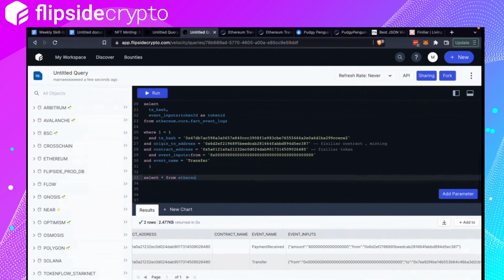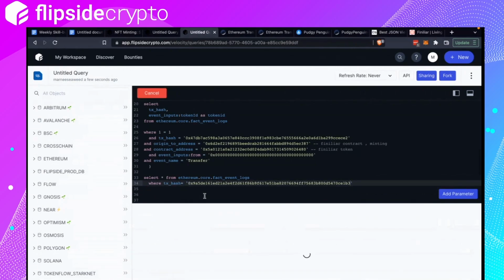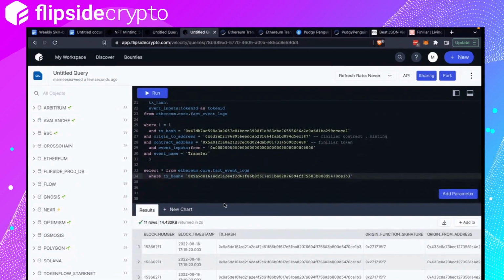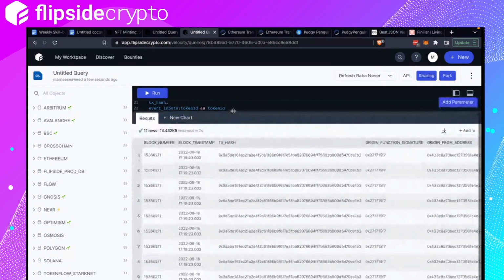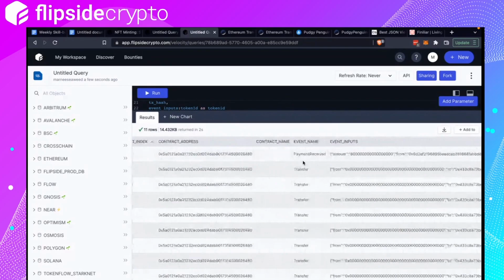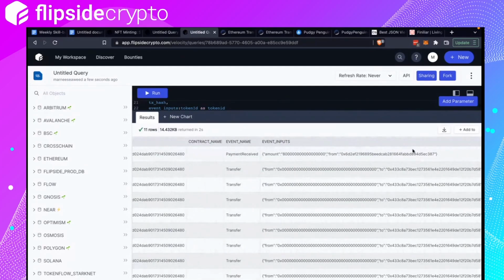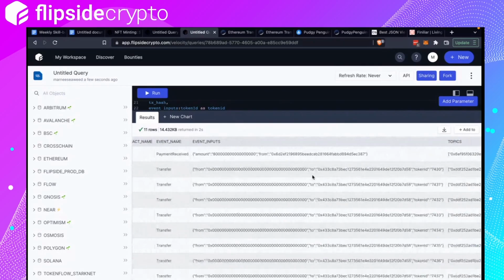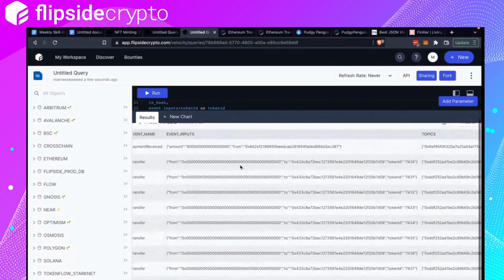Select all from ethereum.core.fact_event_logs where transaction hash equals to. Yep. So we're looking at the transaction where they minted 10. So we do see that payment received row, which is in line with what we know. Okay, and then yeah, they minted 10, and all rows would have from this zero address token ID.